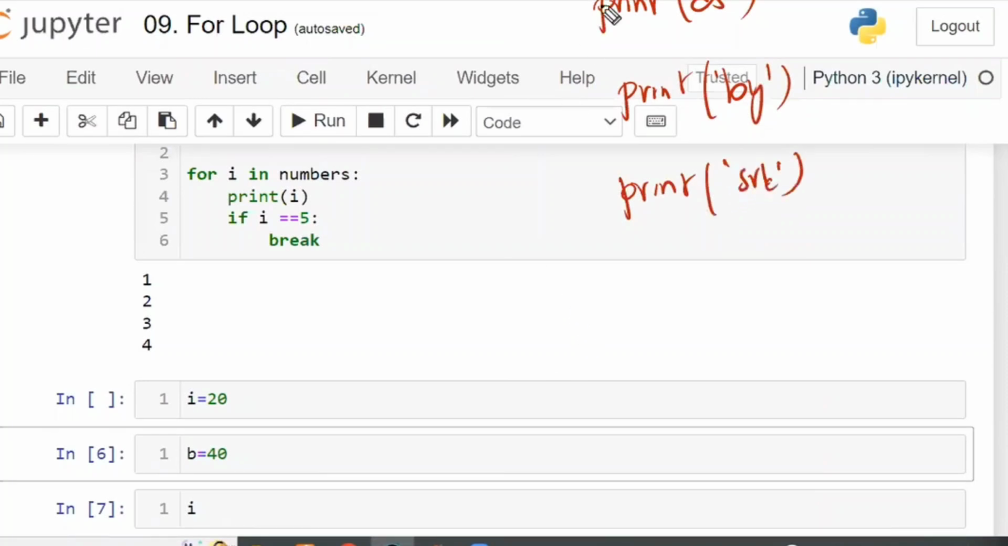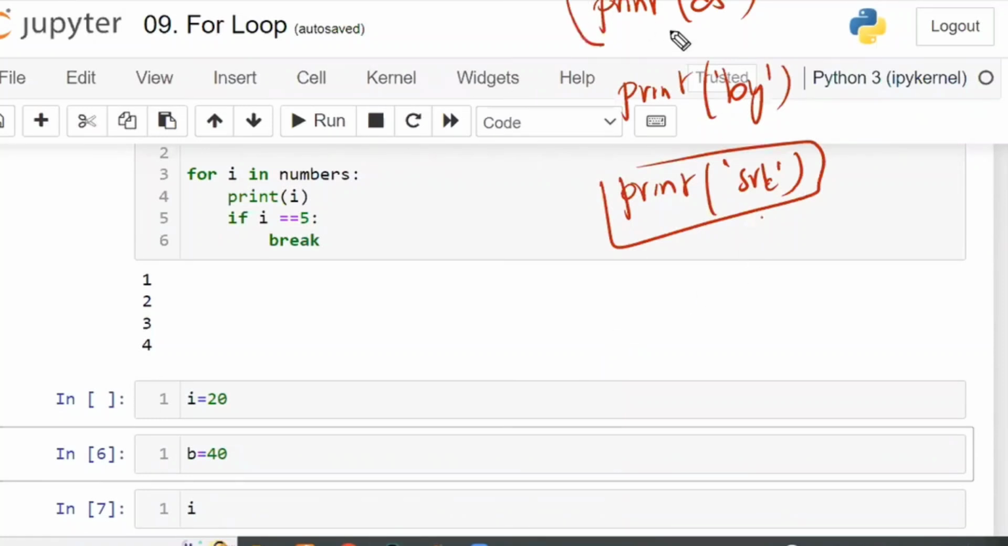If this is a compiler language, automatically everything has to be printed in the sequential order. Output will be DS by SRK. If it is a compiler language. But if it is an interpreter language, I can execute this one also, my choice. I will execute only this one.